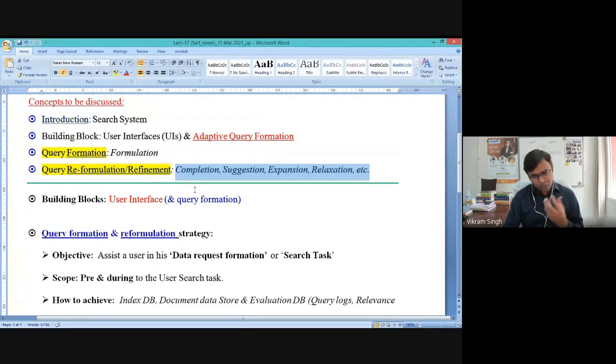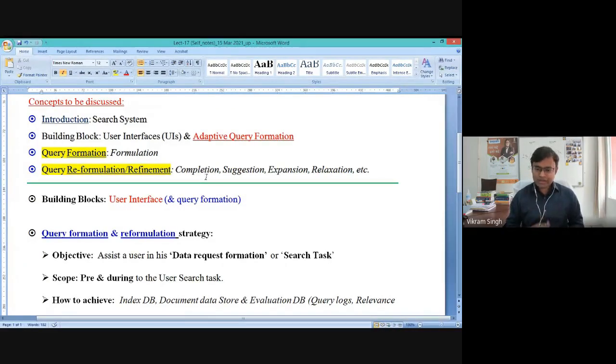You can correlate the meanings, as these terms are very closely related to each other. But when it comes to implementing these techniques, they are different in the sense of what input sources you are utilizing to achieve query completion or query suggestion.